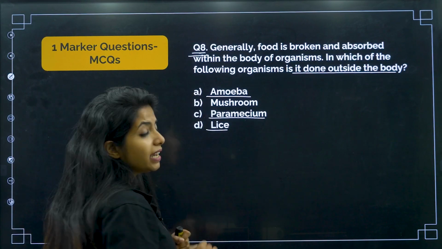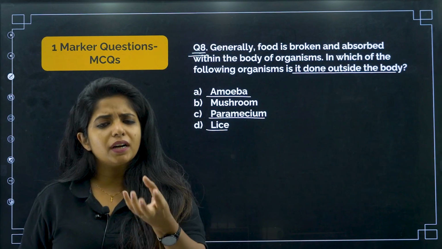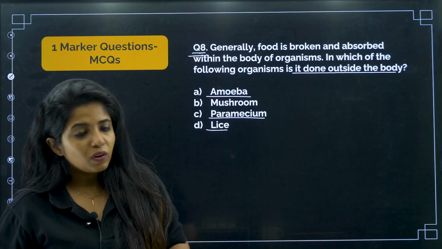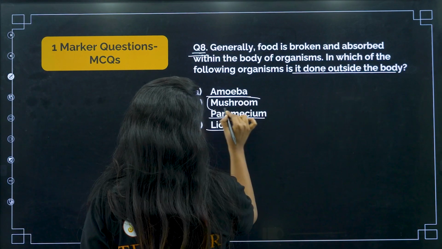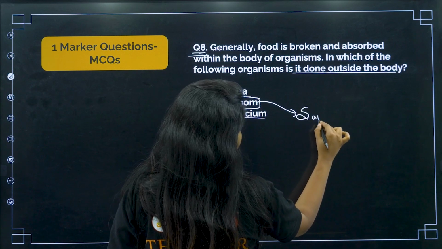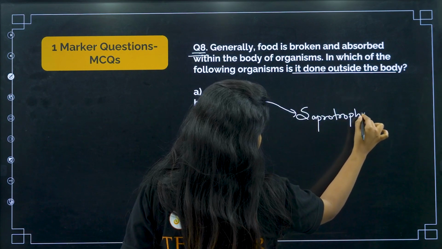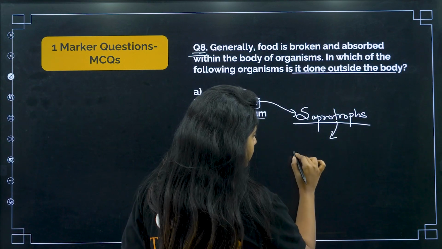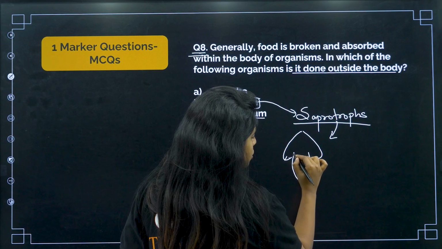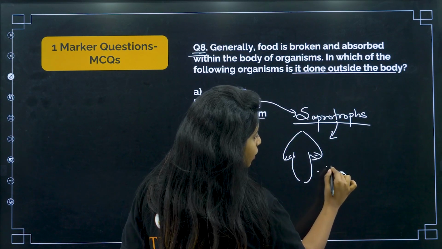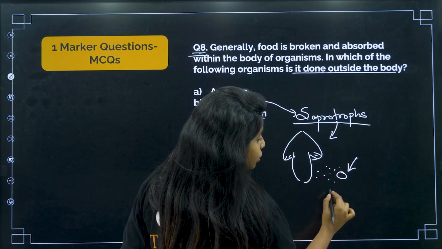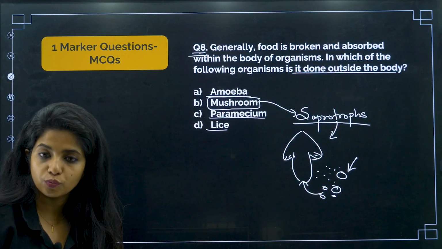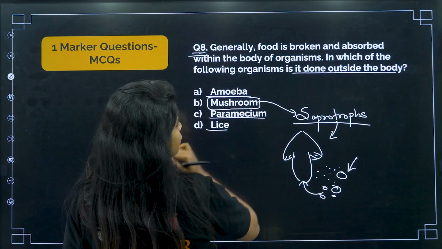Now, what about lice? Lice is something which is parasitic. It feeds on blood. Again, blood is taken inside its body and broken down, but it is happening inside. What about mushroom, my dear children? Mushroom comes under a category which you call saprotrophs. They feed on dead and decaying things. And how do they work? Basically, suppose the food is out here. They are going to release certain enzymes. This is going to break the food down into smaller particles, and whatever important nutrients are there are taken back up by the mushroom. This is how they work. So, mushroom is the correct answer for this particular question.